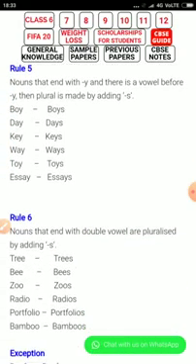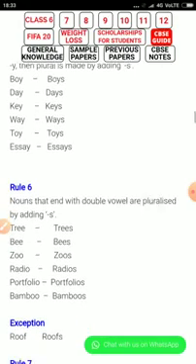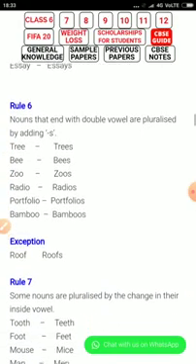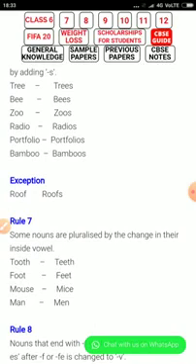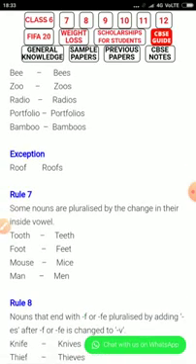Now rule number 6: nouns that end with a double vowel are pluralized by adding s. Tree, trees; bee, bees; zoo, zoos; radio, radios; portfolio, portfolios; bamboo, bamboos. Exception: rope, ropes. Rule 7: some nouns are pluralized by a change in their inside vowel: tooth, teeth; foot, feet; mouse, mice; man, men.